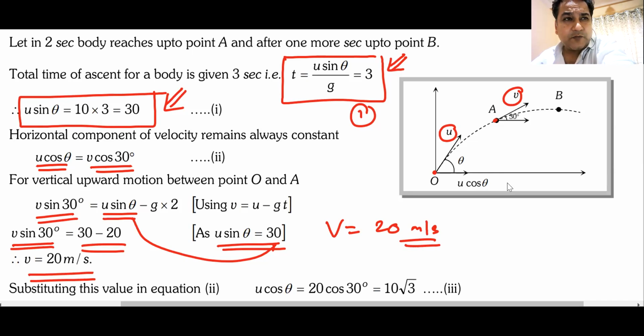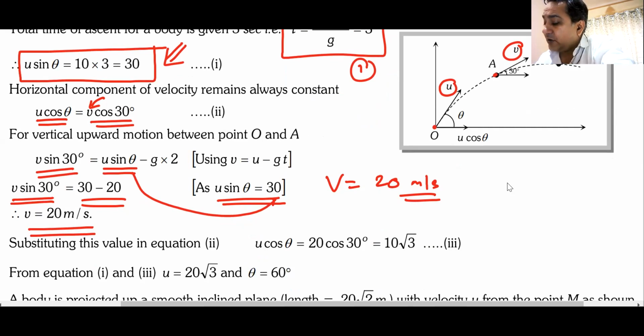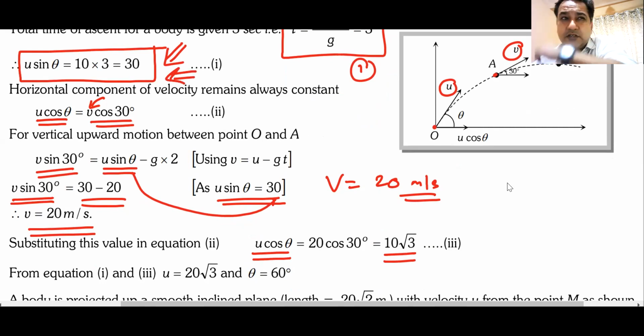Once I get the value of v, I can put the value of v here, and I can get the value of u cos theta. I already know the value of u sine theta. U cos theta is known. U sine theta is known. We can find out the value of u and theta both. Do we agree on this?